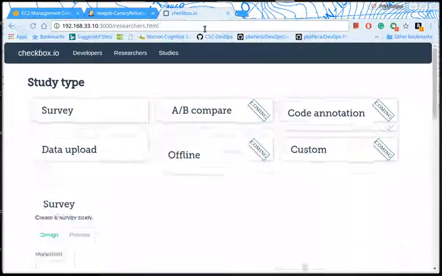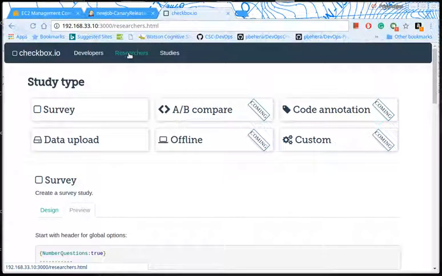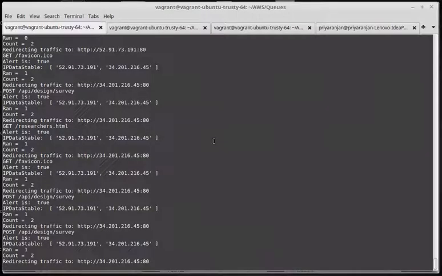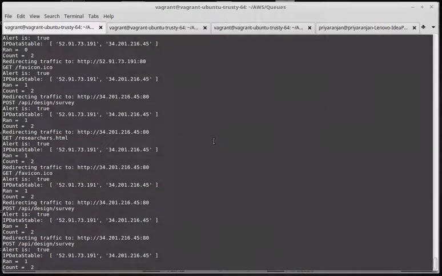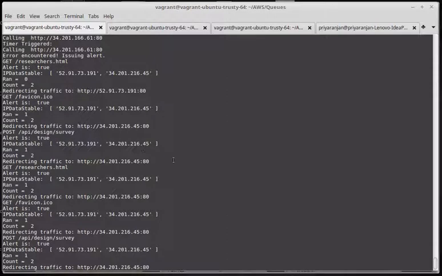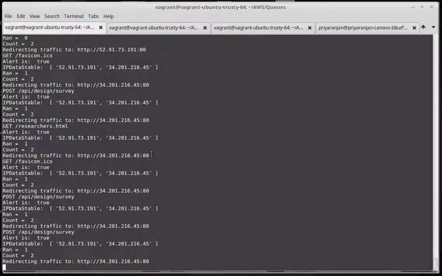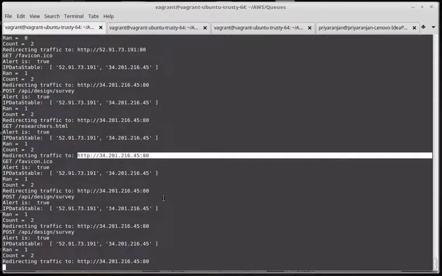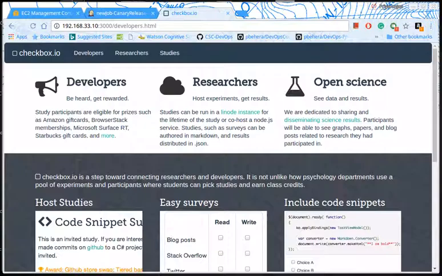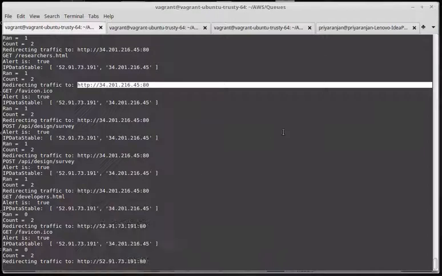Now let's access the application. From the logs, we can now see that the redirection is only done to the stable IP addresses, and the Canary server is not accessed anymore. Otherwise, we could never have successfully accessed the application here. So this is how the Canary release works.